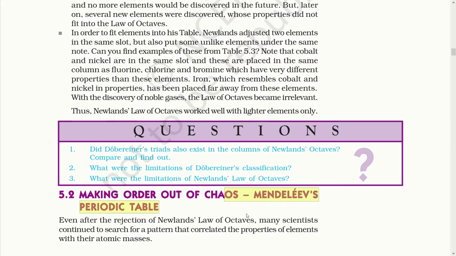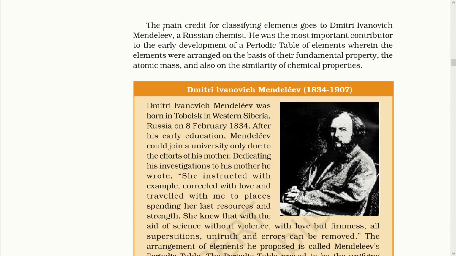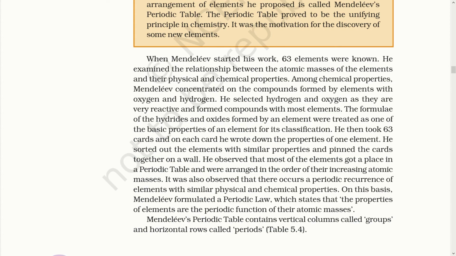He was a famous Russian chemist, and he gave a systematic approach to classify elements. The main credit for classifying elements goes to Dmitri Ivanovich Mendeleev, a Russian chemist. He was the most important contributor to the early development of the periodic table of elements, wherein the elements were arranged on the basis of their fundamental property, the atomic mass, and also the similarity of chemical properties. When Mendeleev started his work, 63 elements were known. He examined the relationship between the atomic mass of the elements and their physical and chemical properties.